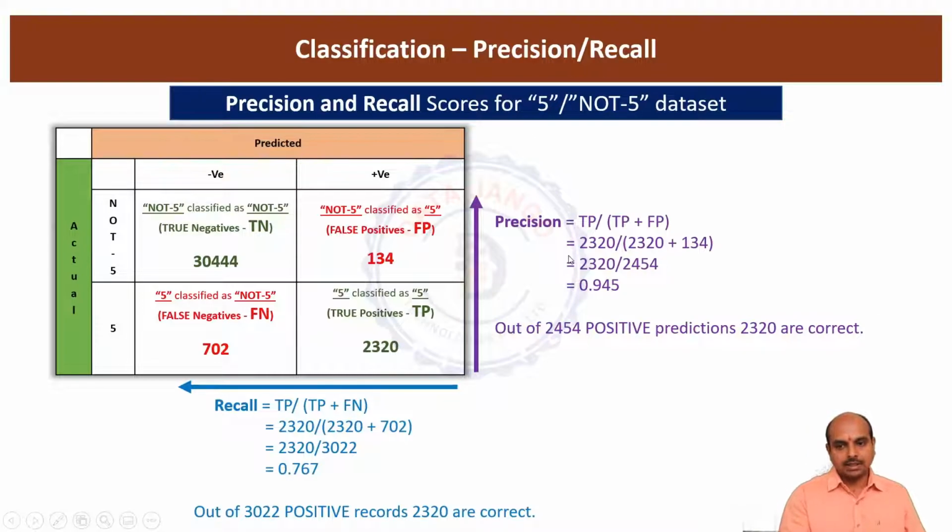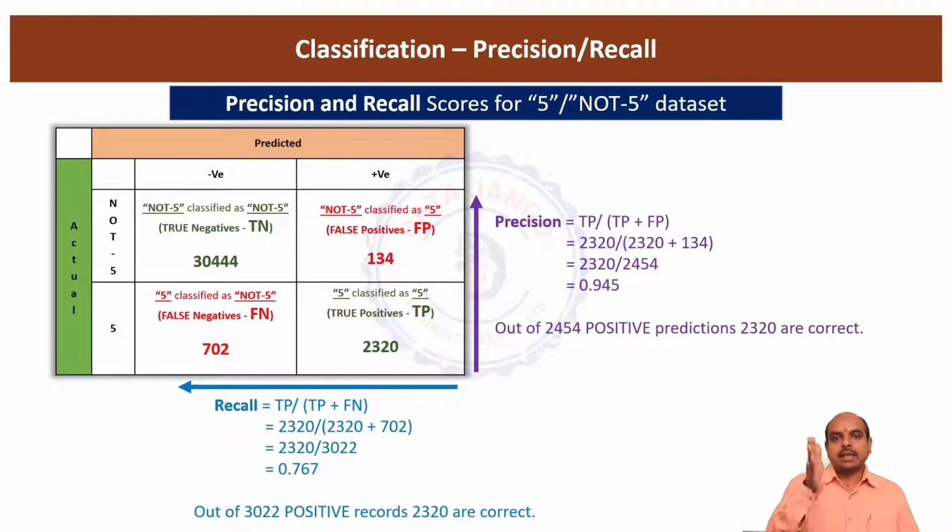So precision is, out of your positive predictions, how many are correct? If you look at the confusion matrix, this is the positively predicted number of records. This is also positively predicted number of records. But out of these, only these are correct, right? Out of 2,454 positive predictions, 2,320 are correct. That means 0.945, 94.5% precision is there.